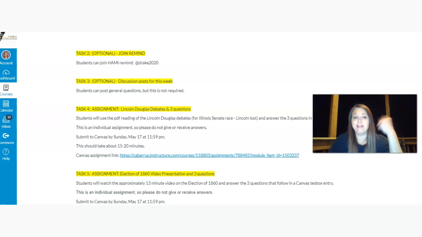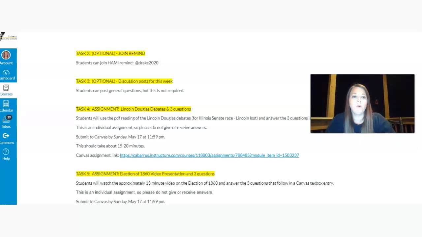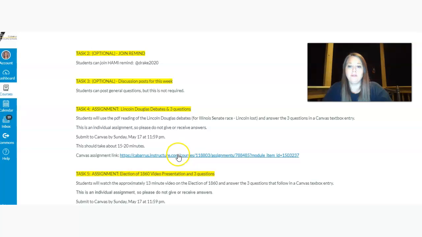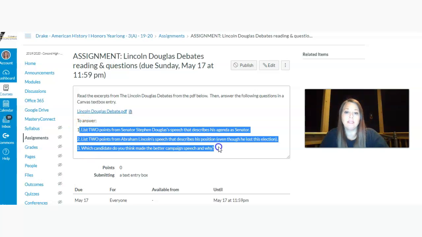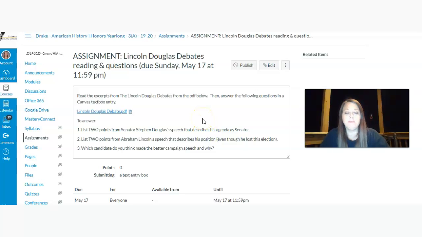So let's talk about the 3 tasks that are required. Number 1, Lincoln-Douglas debates. So the first thing you're going to do is go to the Canvas assignment link. And you're going to pull up this PDF for the Lincoln-Douglas debates, and you're going to read that, and you're going to answer in a text box these 3 questions. It's pretty simple and straightforward.